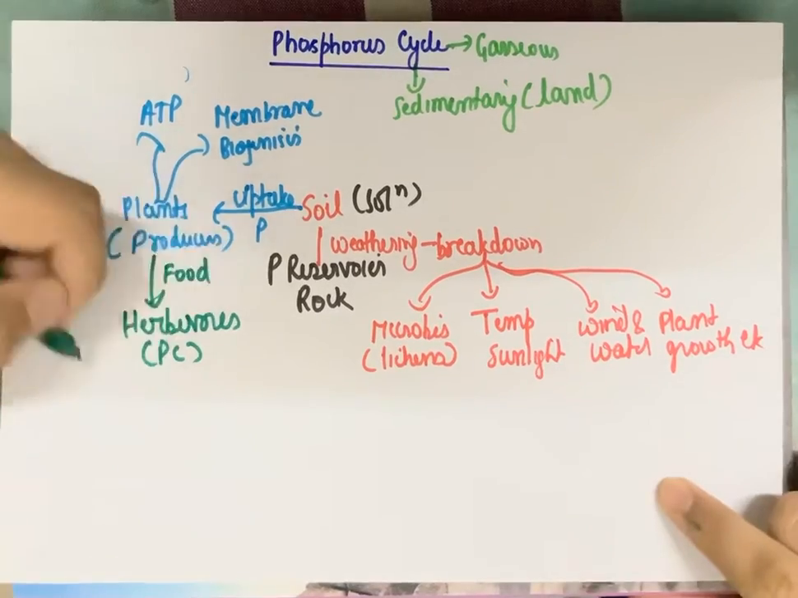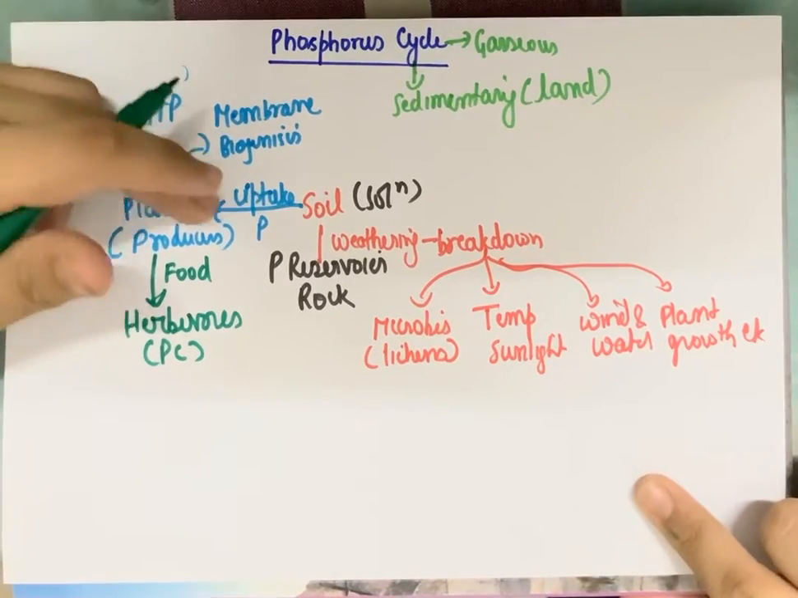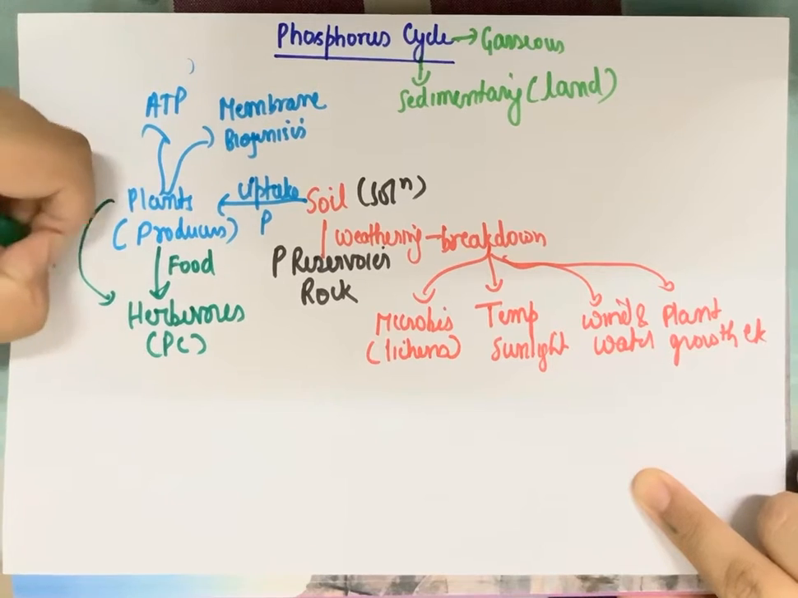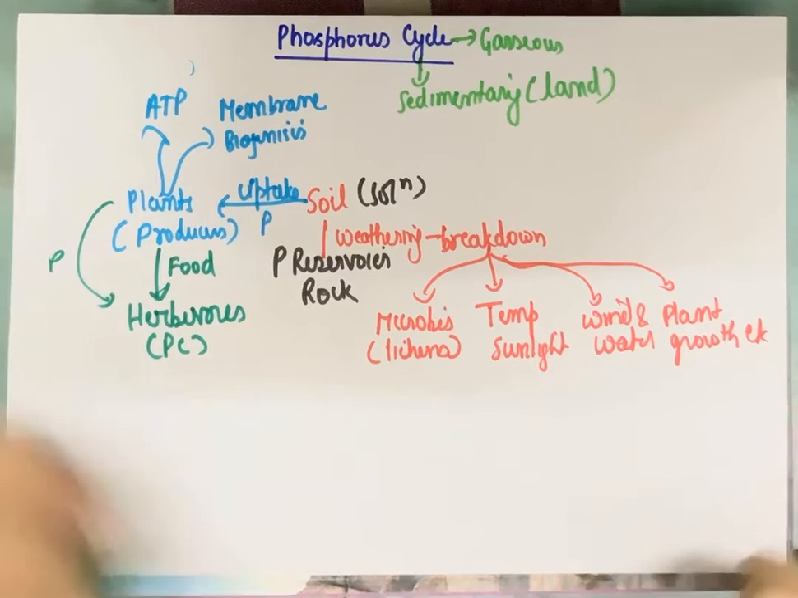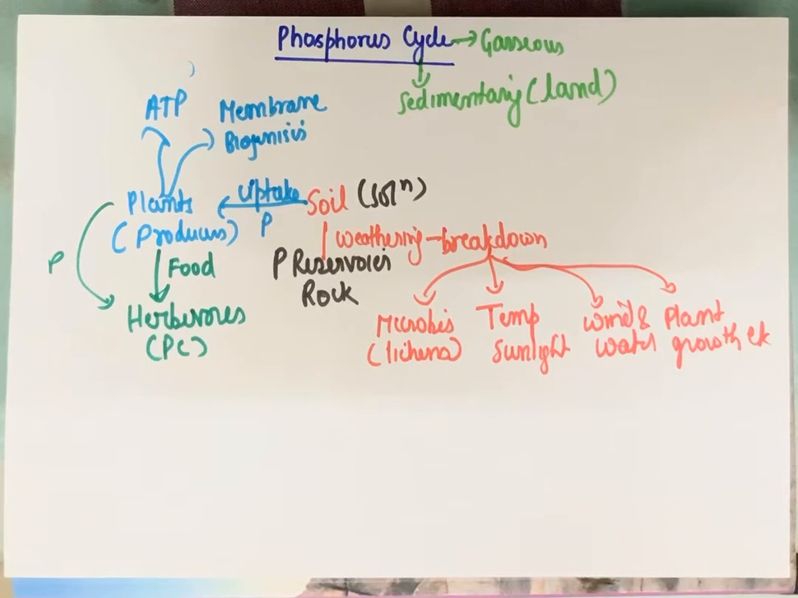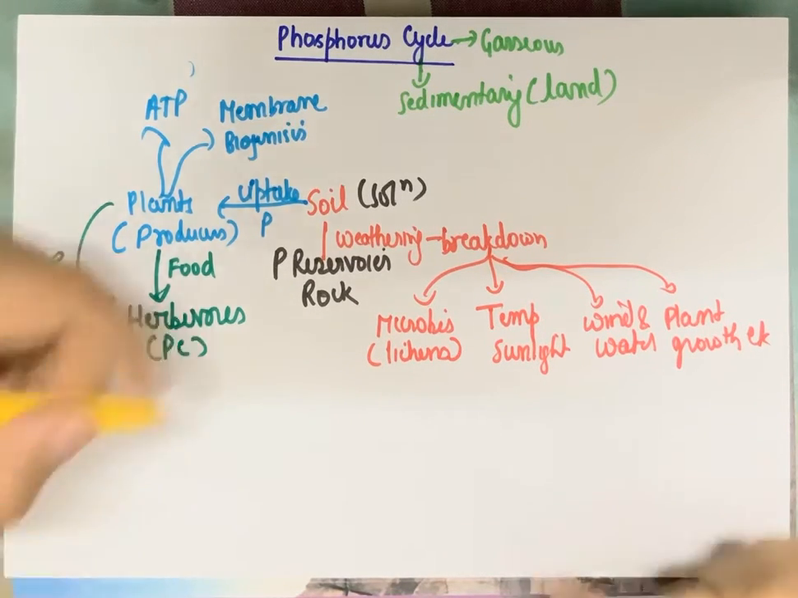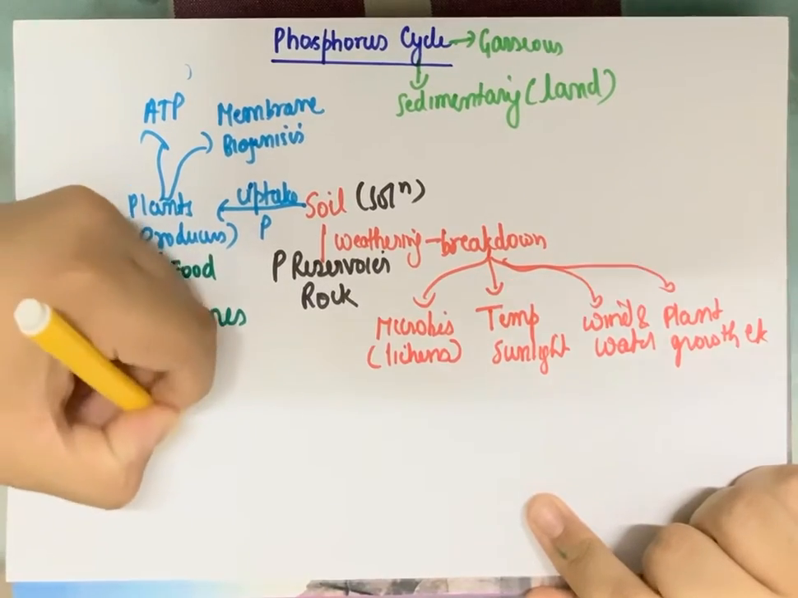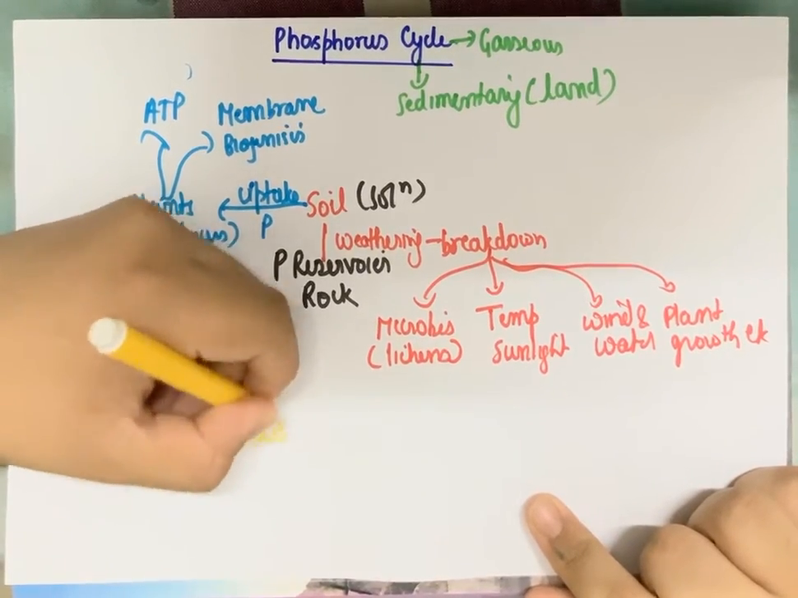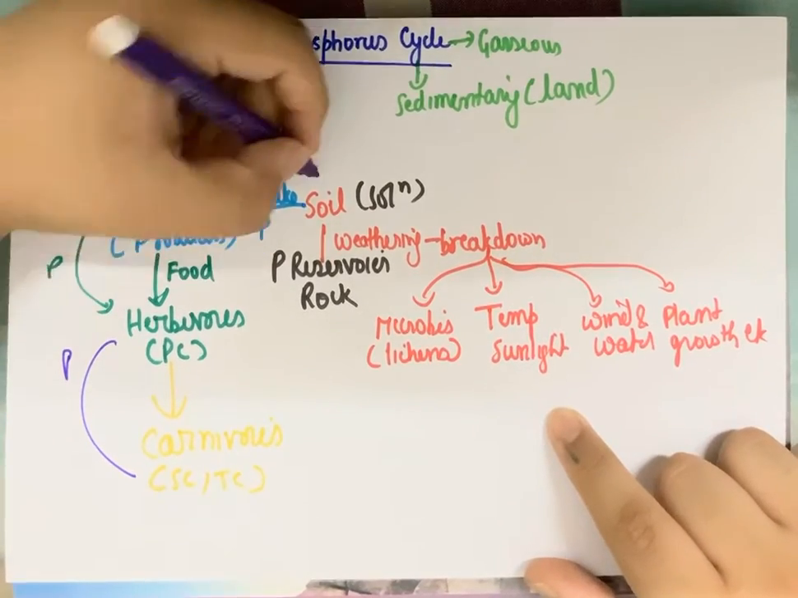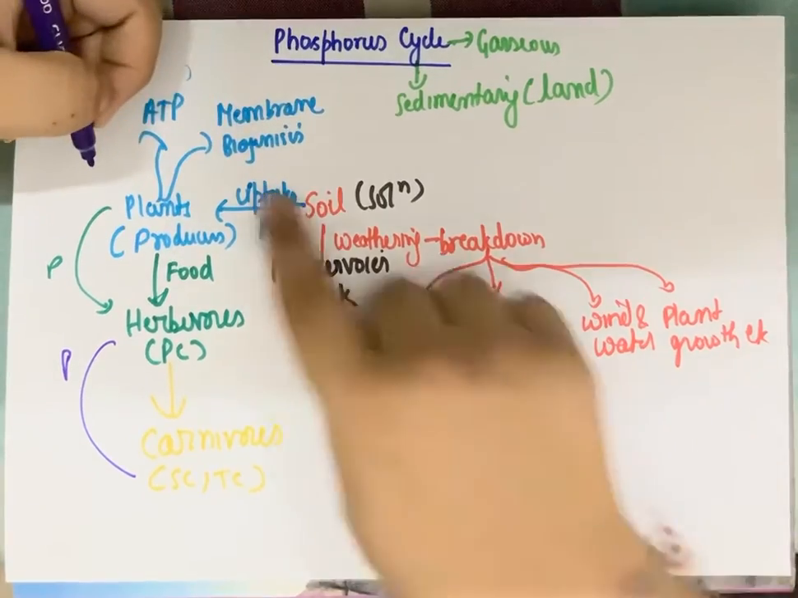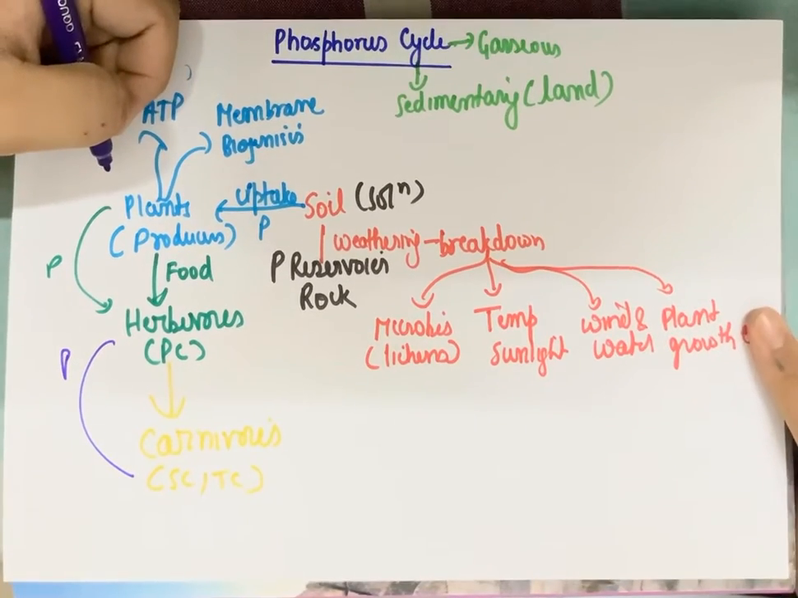Alright. So these are herbivores which are eating the plant. So the phosphorus from the plants is going to the herbivores. Some is used in plants and the remaining is going to the herbivores. These herbivores will further be eaten by the small carnivores and the large carnivores, which are the secondary and tertiary consumers. And so the phosphorus is going from the herbivores to the carnivores. First it went from the soil to plant, then from plant to herbivores, herbivores to carnivores.